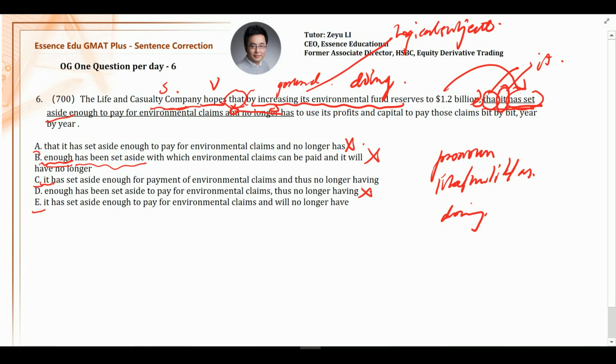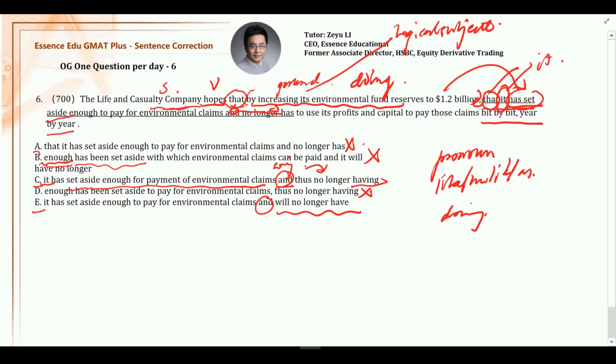Now, again, we compare them. It has set aside enough for payment to pay. Enough to do something, enough for something, this is also okay-ish. Let's continue. And the third, no longer having. So here is the parallelism again. And is a conjunction, and therefore afterwards you follow with a sentence, in order to be parallel with the sentence before. And here you do have a sentence: will no longer have, bit by bit, year by year in the future. So you use future tense, that's fine.